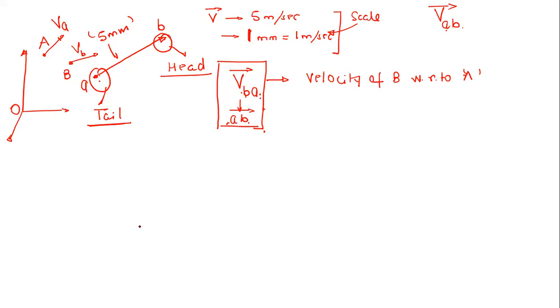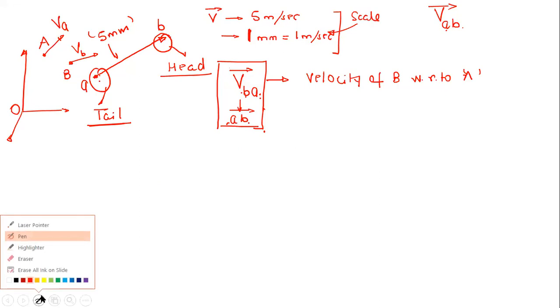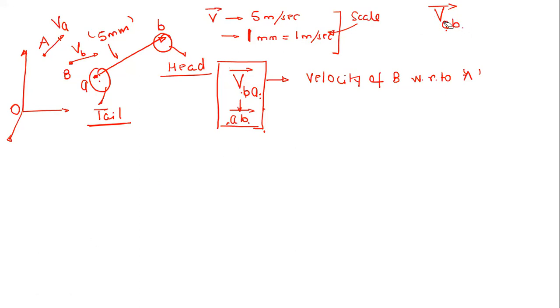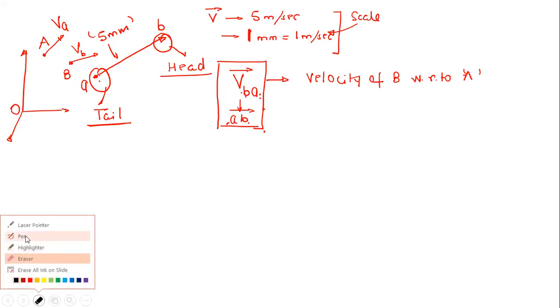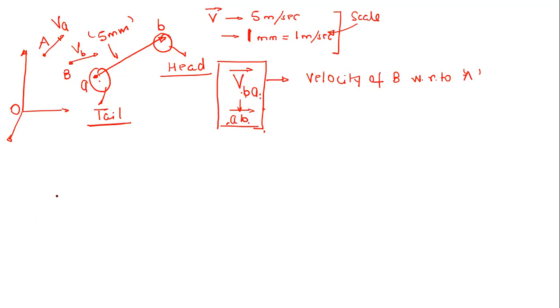Now, let us move ahead and talk about the addition or subtraction of vectors. So see, this is the simple representation of a vector. Now you can represent any vector in this form, right? I'm just talking in the context of velocity, so for a few moments, let us focus on the velocity vector only. Now, let us talk about addition and subtraction of vectors. Let us first discuss the addition part.